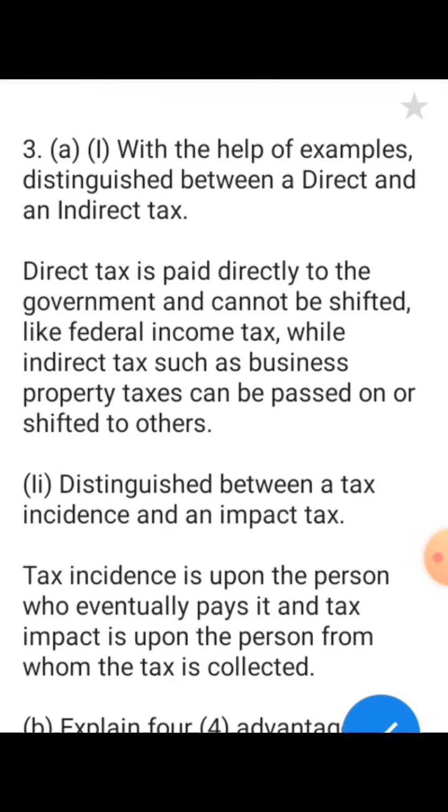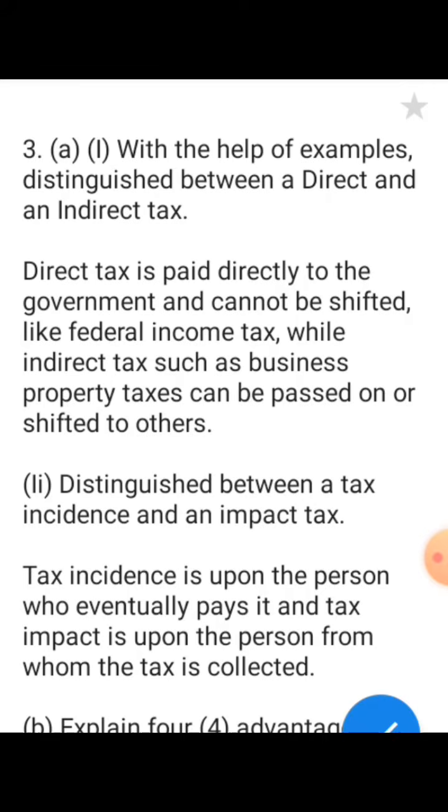The third one asks that, with the help of examples, you distinguish between a direct and an indirect tax. Direct tax is paid directly to the government and cannot be shifted, like federal income tax.